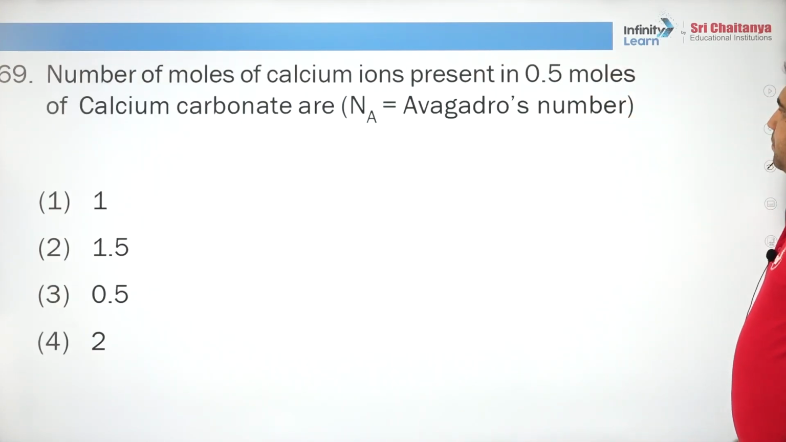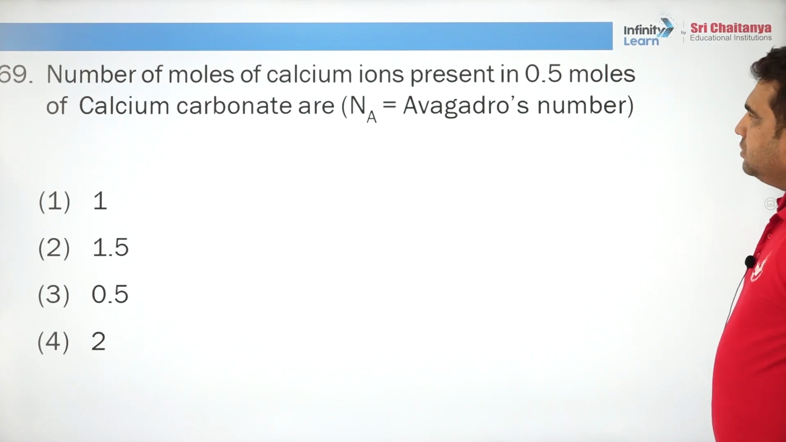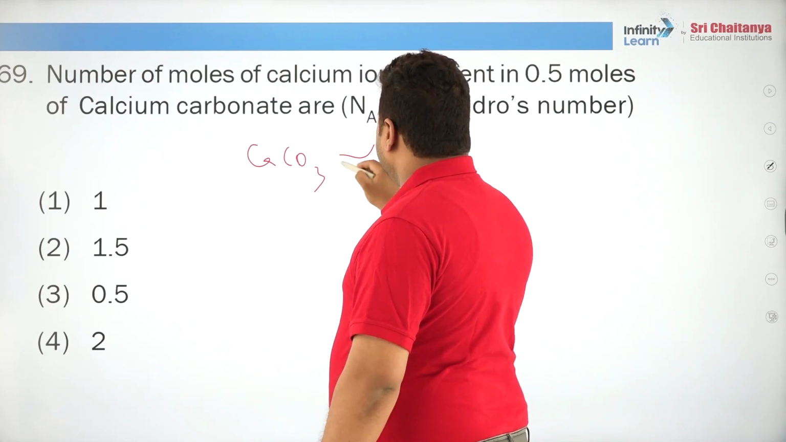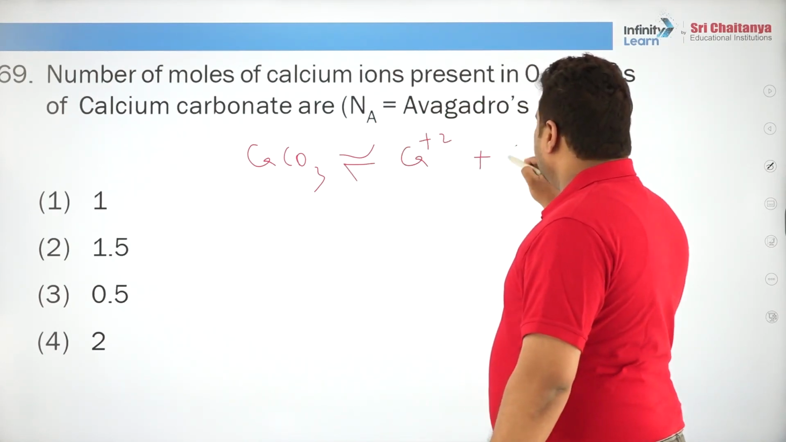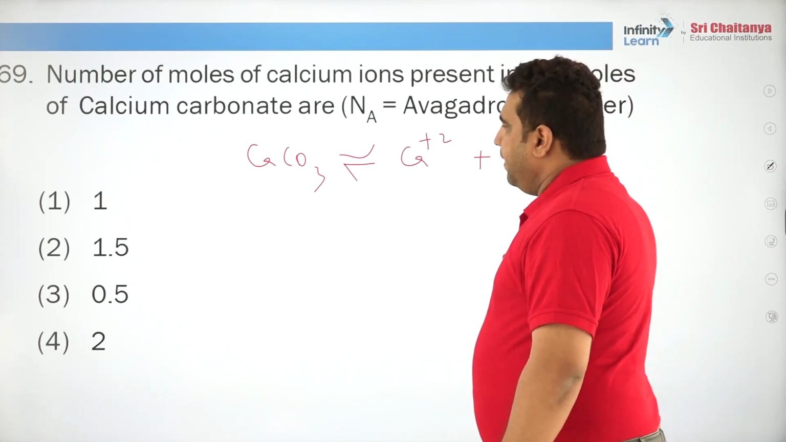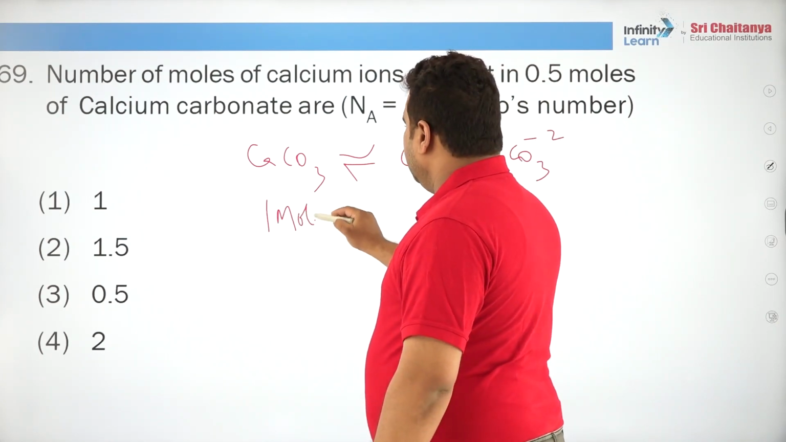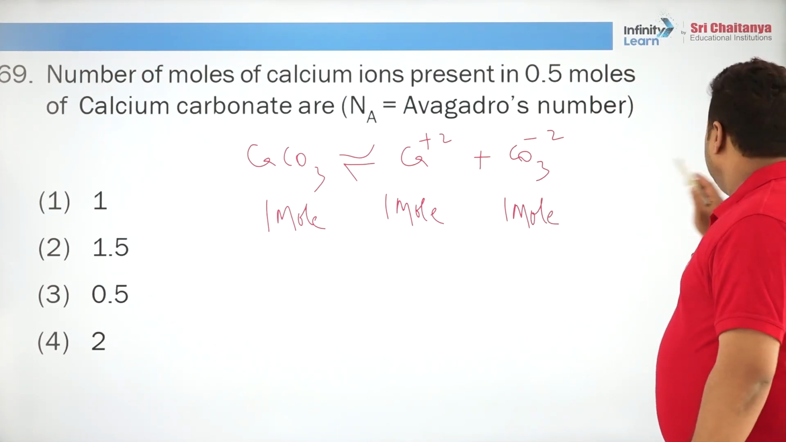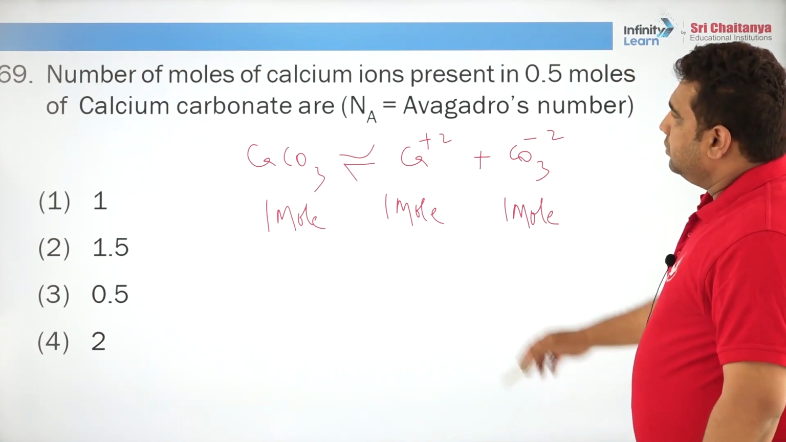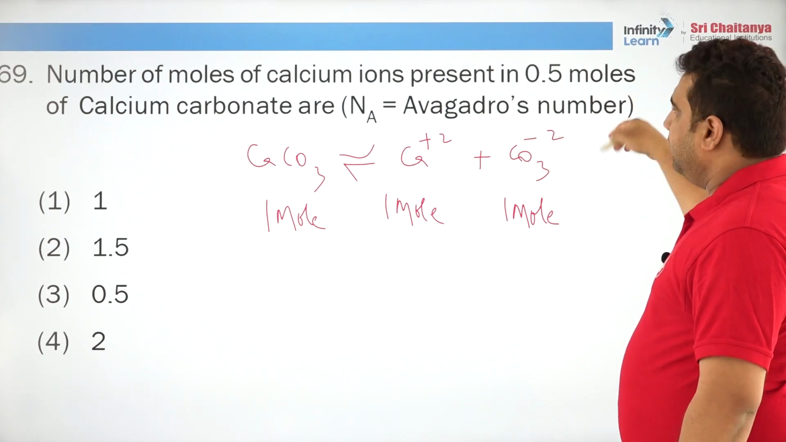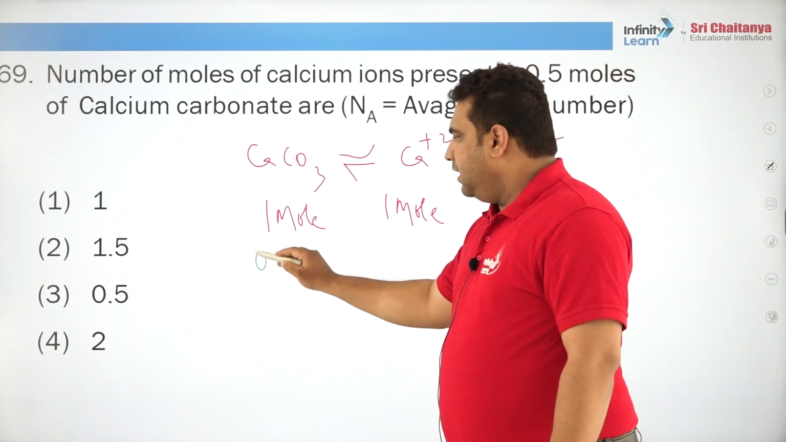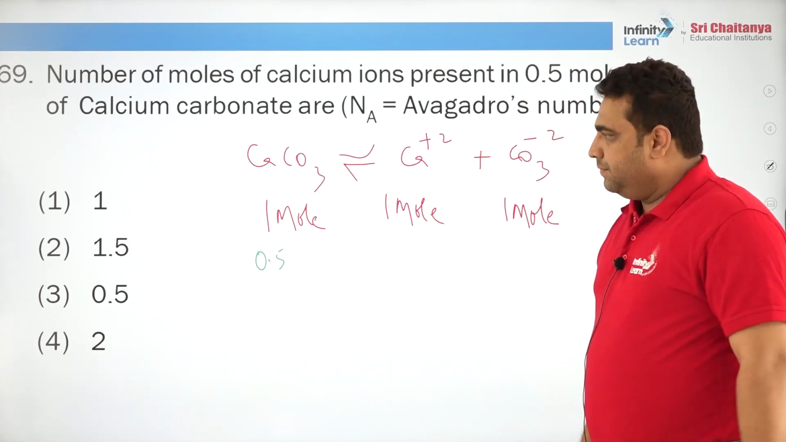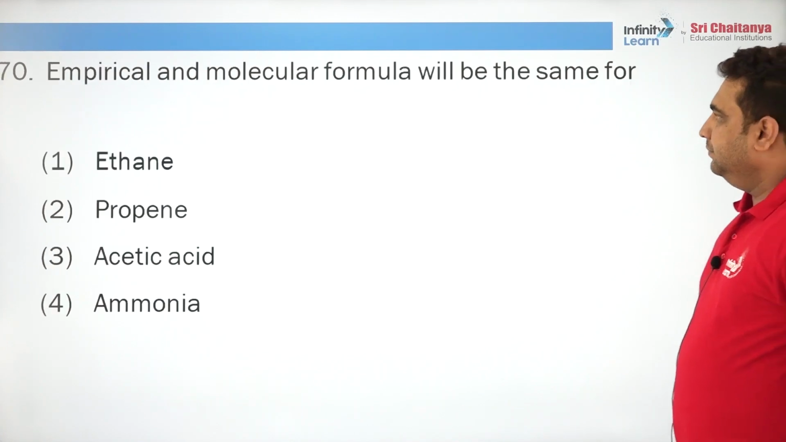Number of moles of calcium ion present in 0.5 moles of calcium carbonate. Very easy question. Calcium carbonate ionizes and gives calcium ions plus carbonate ions, correct. So, if you take 1 mole of this, you will get 1 mole of this and 1 mole of this. So, the ratio is running 1:1. The question is number of moles of calcium ions present in 0.5 moles of calcium carbonate. That means, if you take 0.5, what will it become here? Common sense, ratio running same. So, it is 0.5 only, correct.